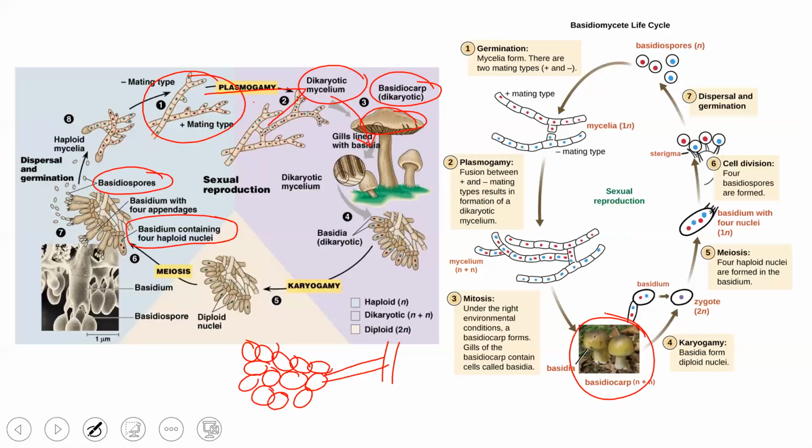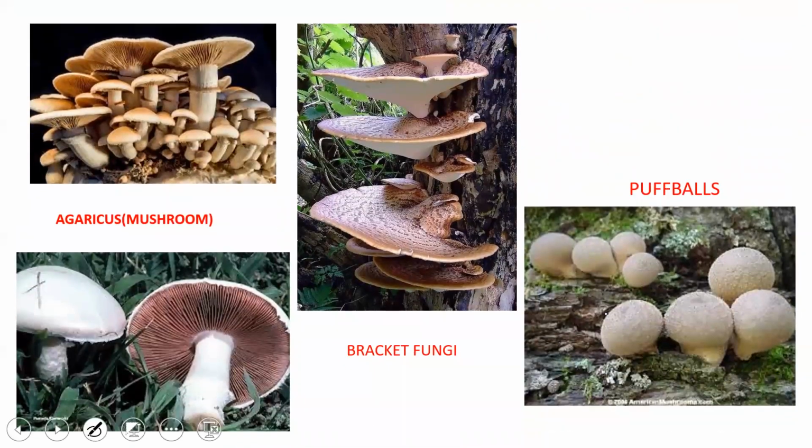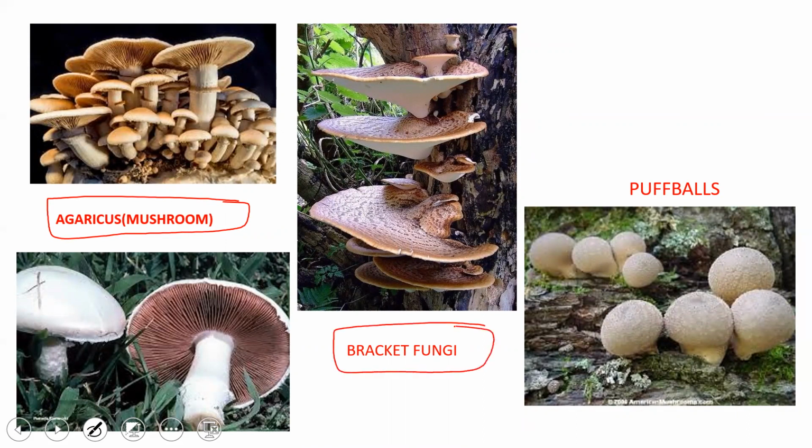Then coming to the next group, before that, we'll go ahead with the examples. Some of the examples are Agaricus. It's an edible mushroom. Then you might have seen on tree logs, tree stems, the bracket fungi which have grown in this way. And yes, this is what I was telling you, the gills region where you see the basidium, basidiospores which are arranged. Okay. And then one more typical example is puffballs, which is also a type of Basidiomycetes.